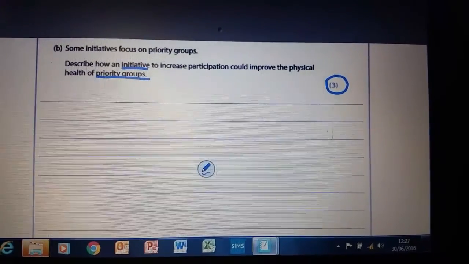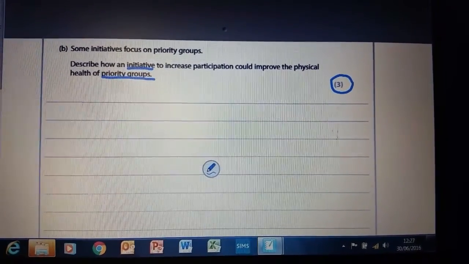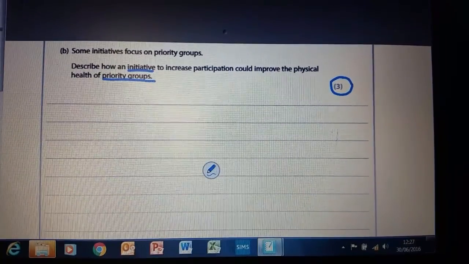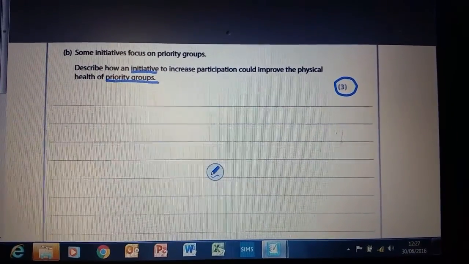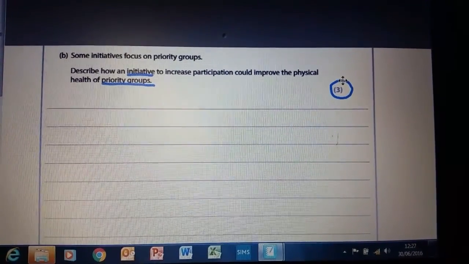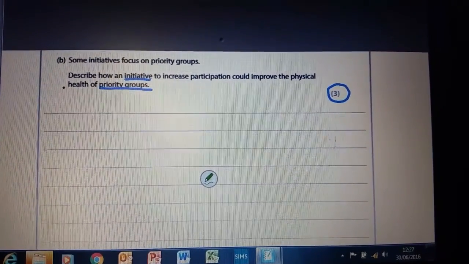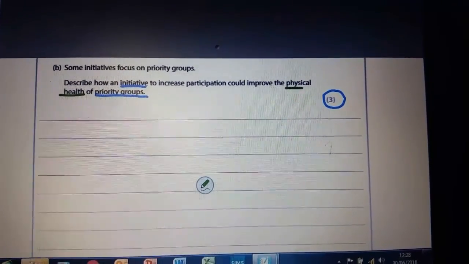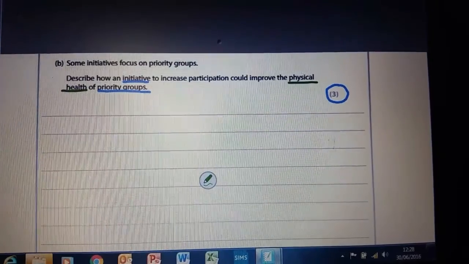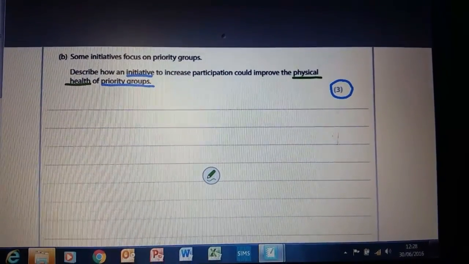It's a bit sneaky, this one, because I like to be quite sneaky with some questions. This is a really good example of why we need to take time when we read our questions, is that we can also see that there's physical health in there, which is another topic. So that's just something we need to think about as well, because that's going to make it a little bit trickier maybe to answer this question or access 3 marks. Okay, so this gives us a good chance of knowing what we need to talk about.